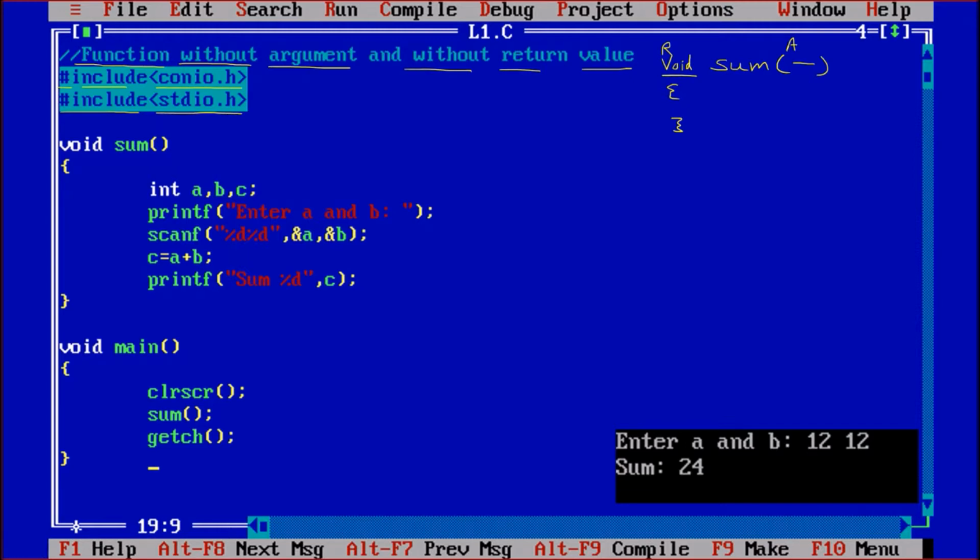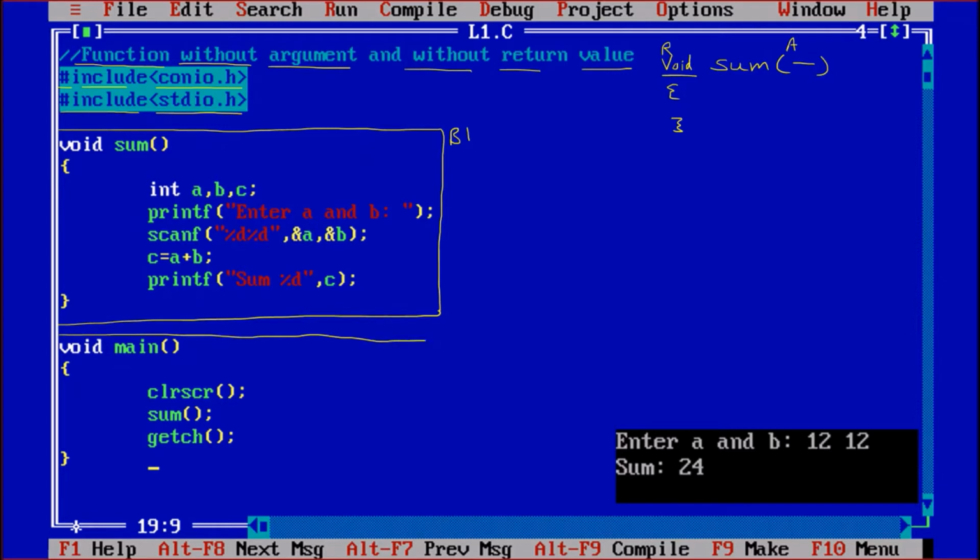First of all, what we have done, you can see that this time we have created two blocks. This is block number 1, let us suppose I am saying it as B1. Then I am taking one more block, let us suppose block 2. So the task which we did earlier in a single block, we are performing in two blocks. So whenever we are using multiple blocks, that is called modularity.